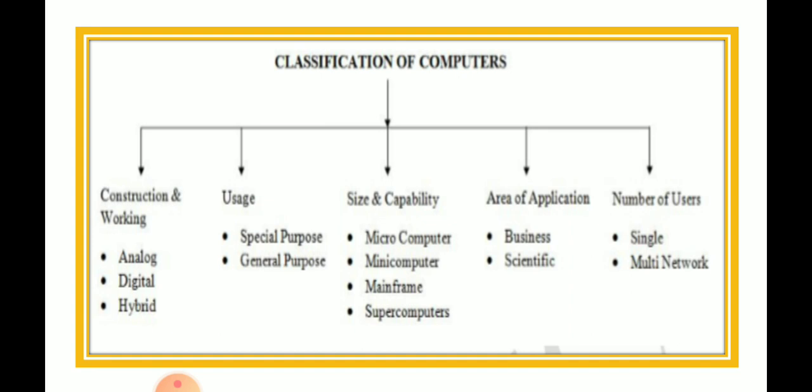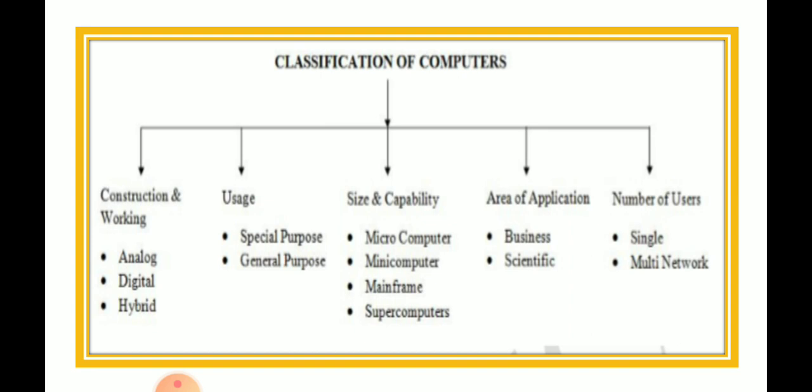And the next classification is usage. So based on usage, some computers we use generally, like in school labs we have, any student can use. There is no restriction that students must not touch this or that. And some may be used for special purposes, like in the school office there are computers, but students are not allowed to touch them because they include some official documents. So under usage we classify as special purpose and general purpose.